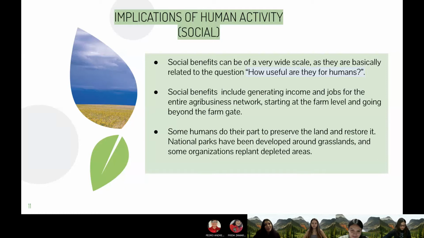And then we have the social implications of human activity in this ecosystem. Social benefits can be of a very wide scale, as they are basically related to the question of how useful they are for humans. These include generating income and jobs for the entire agribusiness network, and some humans do their part to preserve the land and restore it, as national parks have been developing around grasslands, and some organizations replant depleted areas.